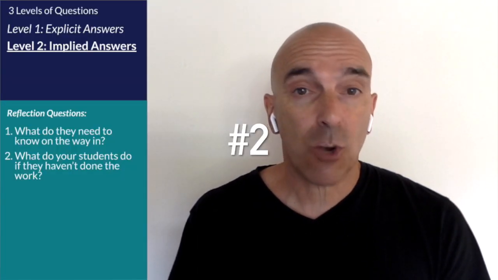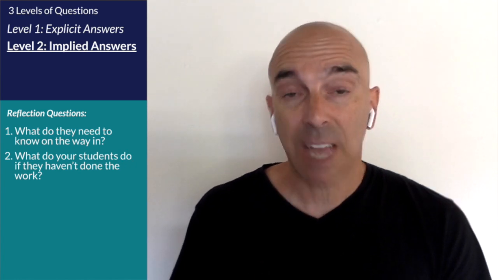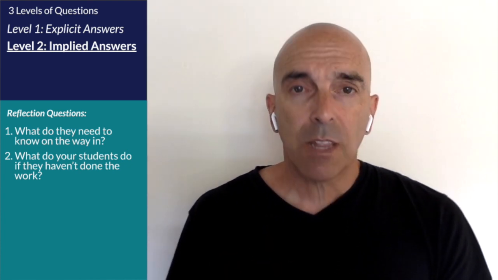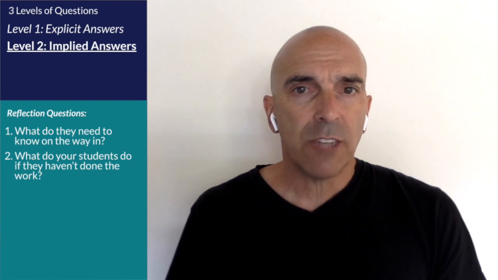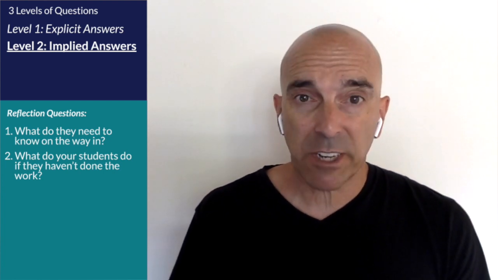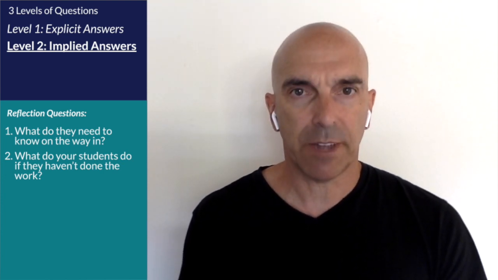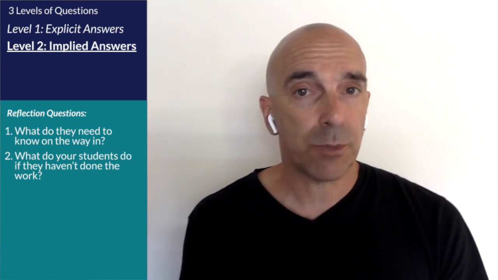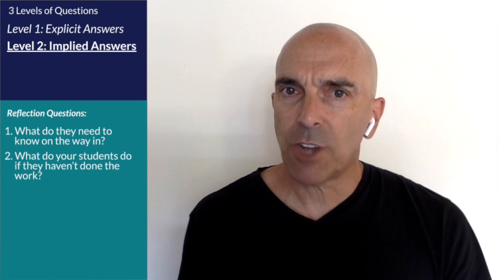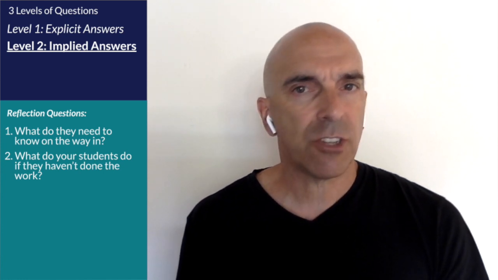Okay, let's move on to level 2 questions. Level 2 questions are designed to elicit implicit answers. Answers that are interpretive of the text and yet still grounded in the text. Level 2 answers are ones that students might reasonably be expected to know, but that doesn't necessarily mean they would know them. They might have an idea about the answer after reading the text, and those answers would really vary amongst the students.